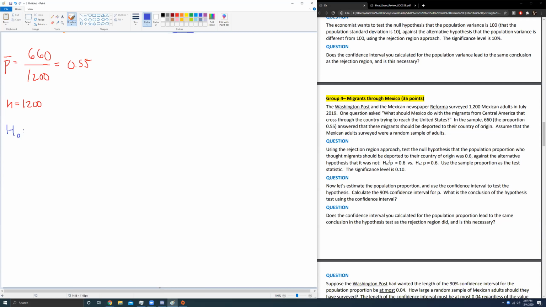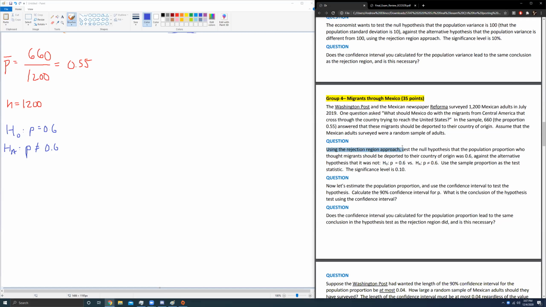Test the null hypothesis that H null, P is 0.6, against the alternative, P is not equal to 0.6. And we're going to use the rejection region method. Yes, using the rejection region approach. We need one last thing, which is the value of alpha. They say alpha equals 0.1.